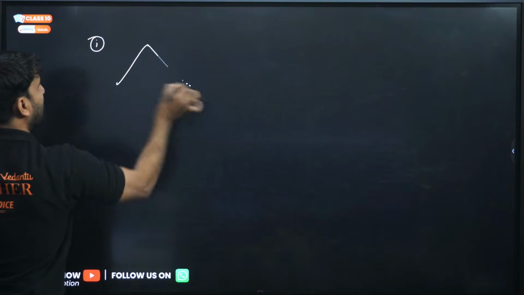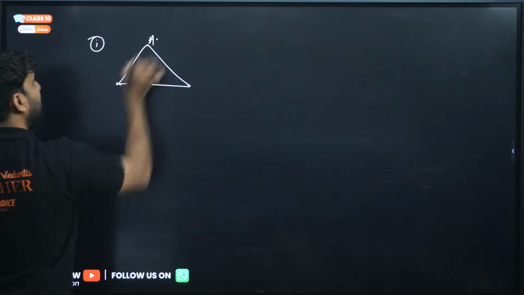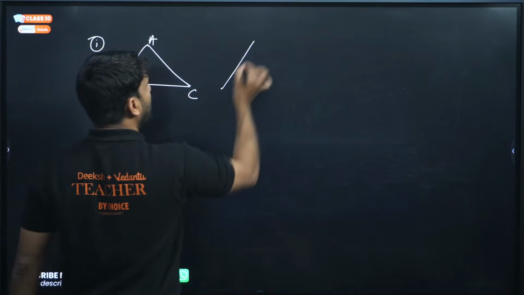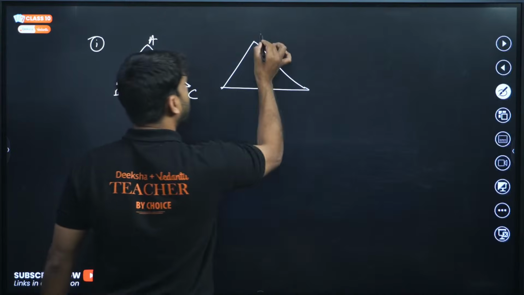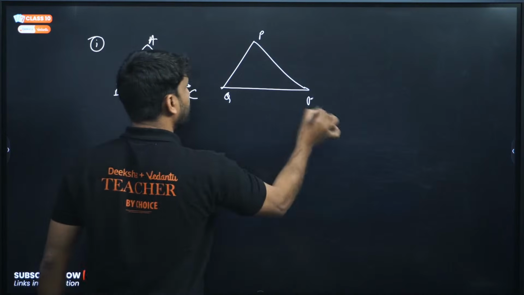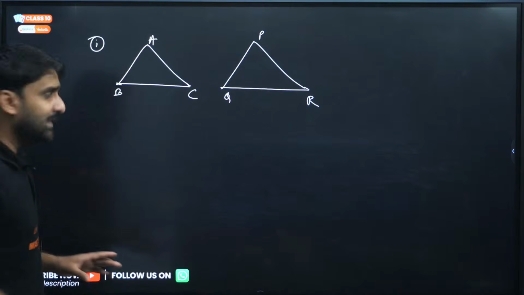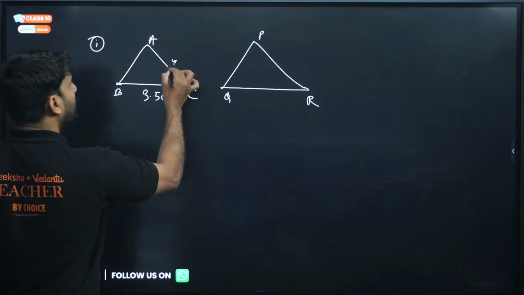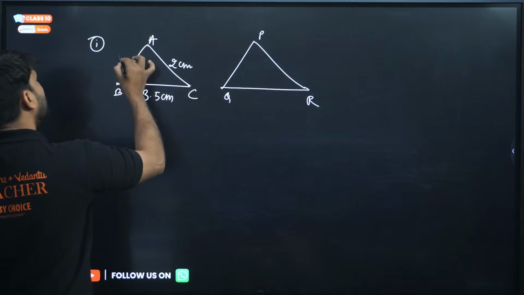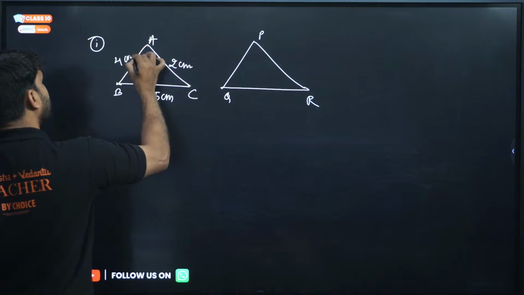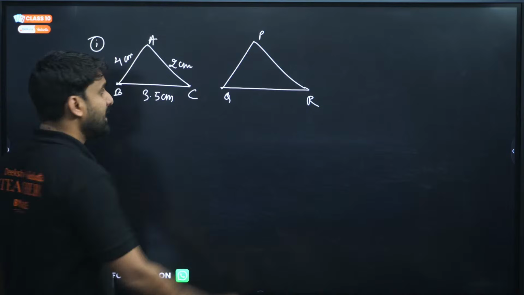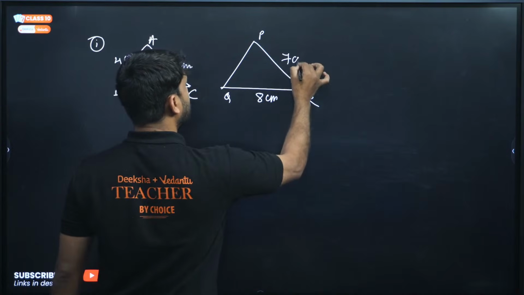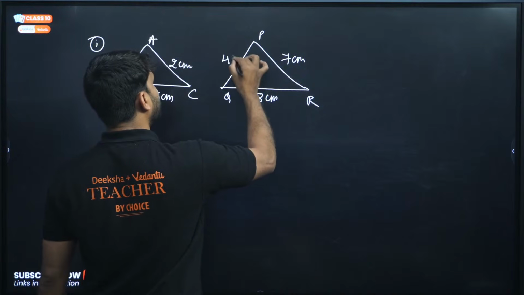If, my dear, this is triangle ABC, right? And one more triangle is here, PQR. So we have two triangles. And here BC is equal to 3.5 centimeter. This is equal to 2 centimeter. And this is equal to, let's say, 4 centimeter. Right? And here QR is equal to 8 centimeter. This is equal to 7 centimeter. And this is equal to 4 centimeter.